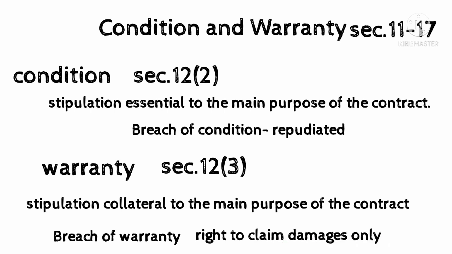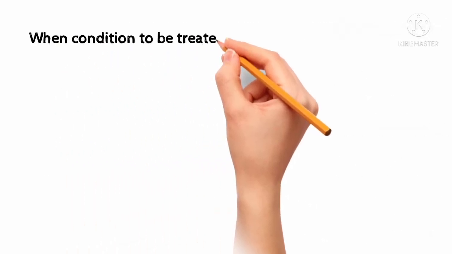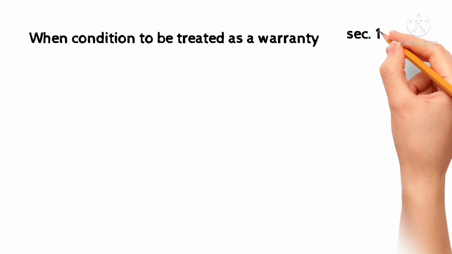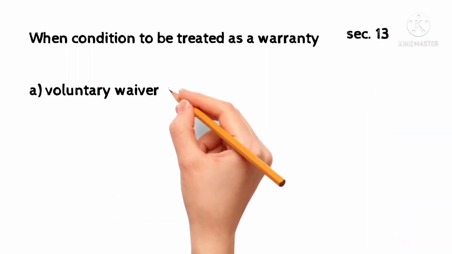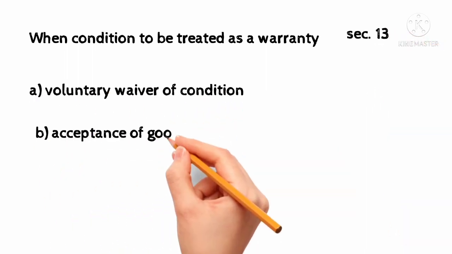Warranty, Section 12, Clause 3. A stipulation collateral to the main purpose of the contract, and breach of warranty gives the right to claim damages only to the buyer. Every contract of sale has a number of stipulations regarding the nature and quality of the goods. When a condition is to be treated as a warranty, for example, A agrees to supply B 100 bags of first quality sugar